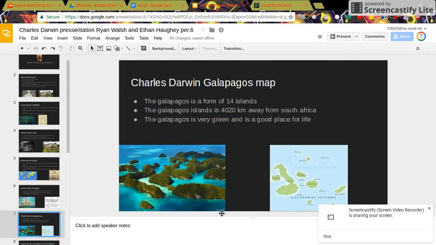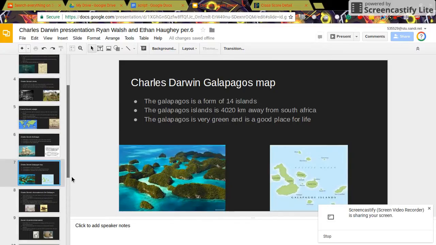Charles Darwin's Galapagos map. The Galapagos is a form of 14 islands. The Galapagos Islands is 4,020 kilometers away from South Africa. The Galapagos is very green and a good place for life.